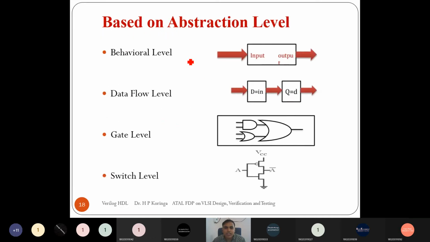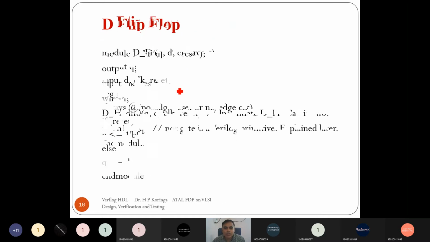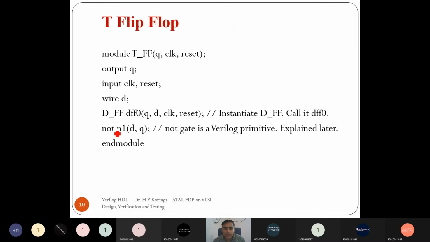Then we have to write one program for the NOT gate, or it is not required because the NOT primitive is already in the Verilog library, so we can directly use it. So using this D flip-flop, with structural architecture modeling, we can connect the D flip-flop with the NOT gate, and it can create a T flip-flop.